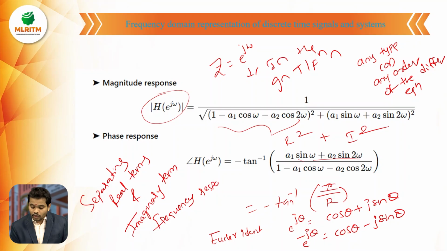So like this, we follow the frequency domain representation of signals and systems, where x of n is the signal, y of n is the response, and y of n is nothing but the convolution of x of n with the impulse response.